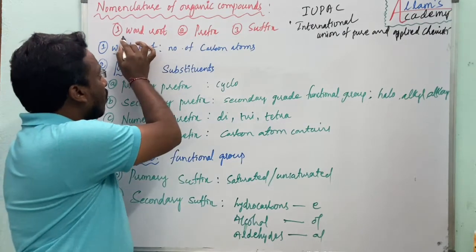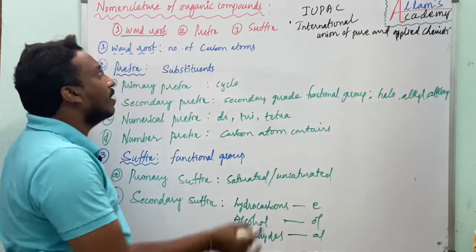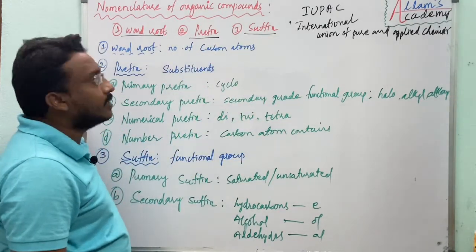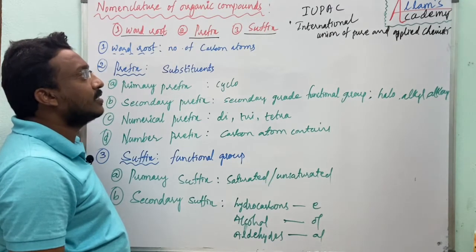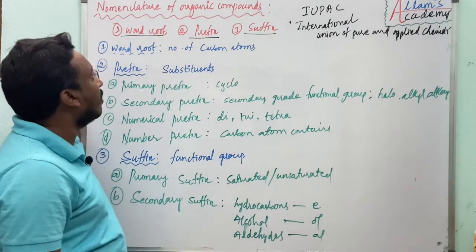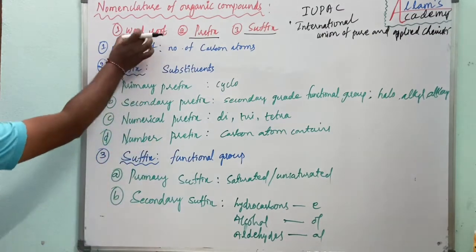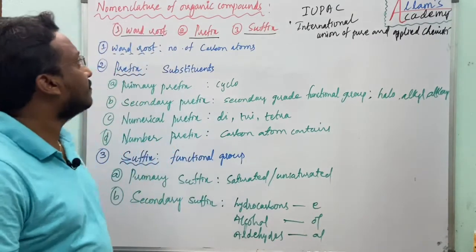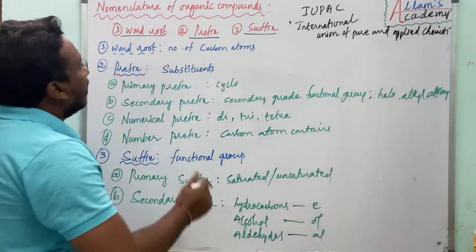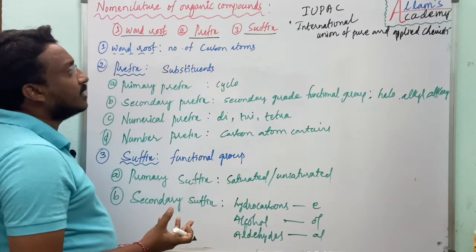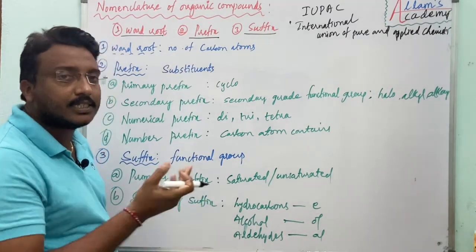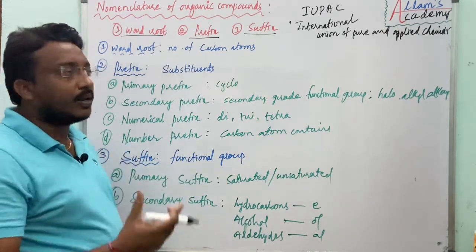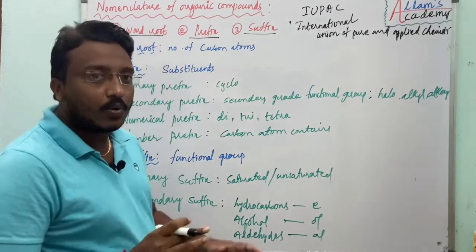They are word root, prefix and suffix. Okay, first the word root. So what is the importance of the word root, sir? The word root says about the number of carbon atoms present in a molecule. The number of carbon atoms present in the molecule can be described by the word root.